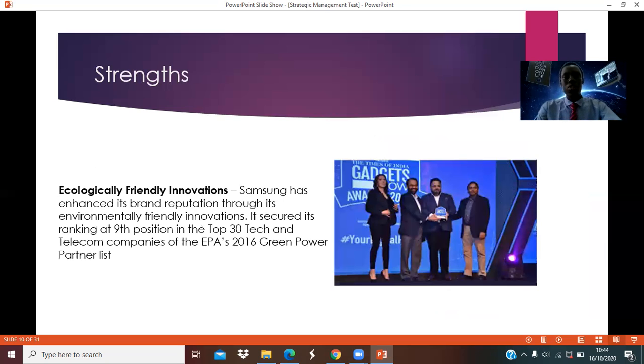We see ecological friendly innovations. Samsung has enhanced brand reputation through environmental friendly innovation. So it's ranking at a ninth position in the top 30 techs. Samsung is actually among the top 10 leading technological companies.